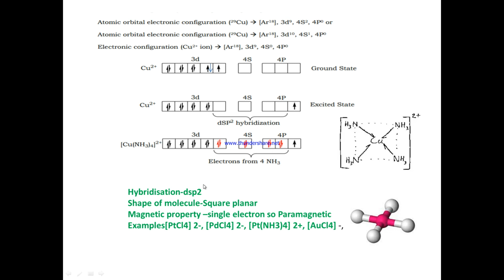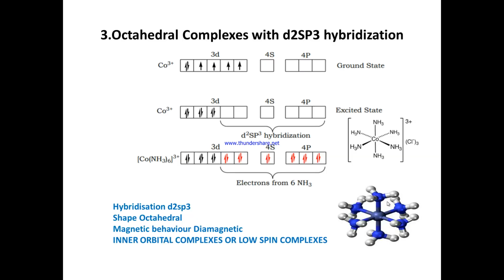So that is how the hybridization here is dsp2, and the structure is square planar. All are paired but one unpaired electron is here, and so the magnetic property is paramagnetic in nature. And here we can see the pictorial representation, and here is the 3D representation.